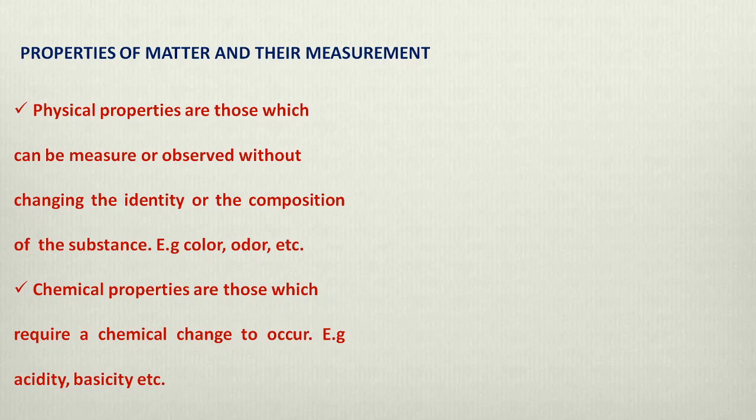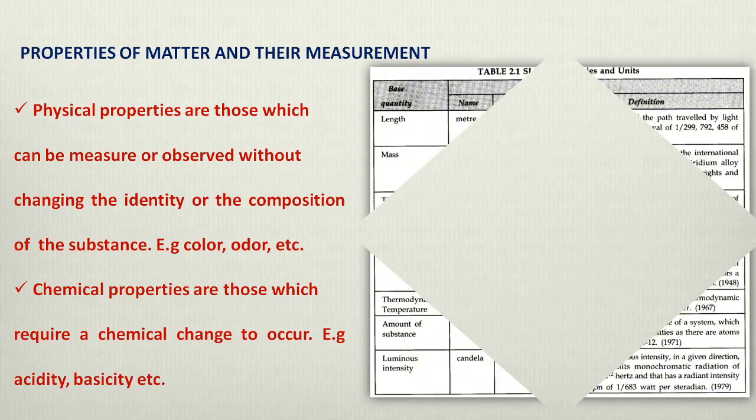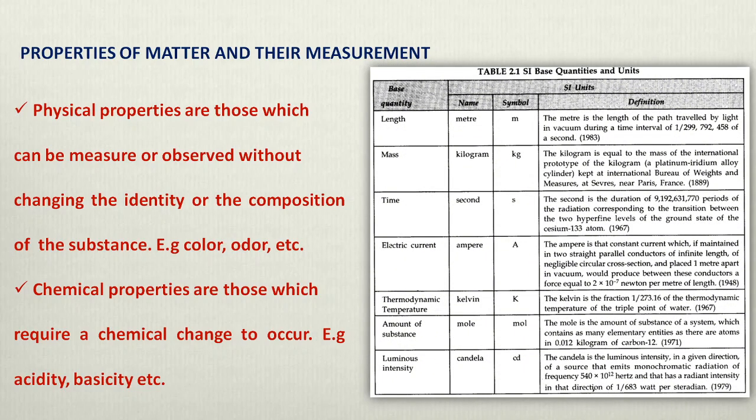The next one is the chemical property. In case of chemical properties, some chemical change has to occur, and only then can we measure them, like acidity, basicity, combustibility, etc. Now, here are the measurement units for physical properties, how they can be measured. Length is measured in meter, the symbol is m. Mass is measured in kilogram, time in second, electric current in ampere, thermodynamic temperature in Kelvin, amount of substance in mole, and luminous intensity in candela. These are the basic physical property units.